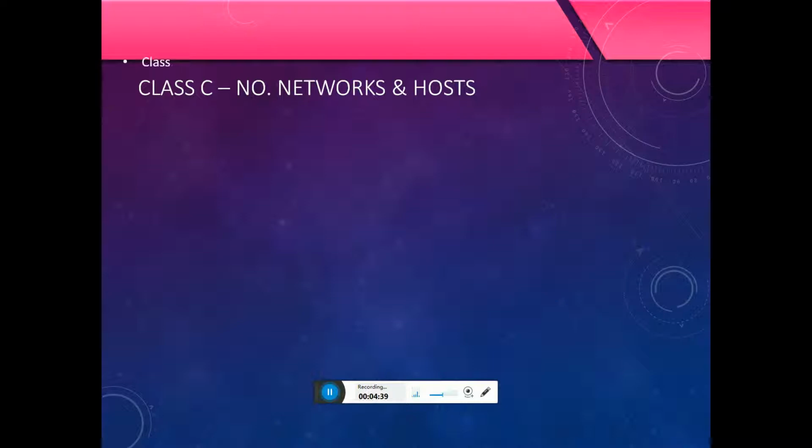Class C has 3 network octets and 1 host octet. The network bits are 24. The number of networks is 2 to the power of the network bits, minus the priority bits. The priority bits for Class C are 3, so it is 2 to the power of 21, which is 2,097,152 networks. The number of hosts is 2 to the power of 8, minus 2 for the network ID and broadcast ID, so 256 minus 2 is 254 hosts.